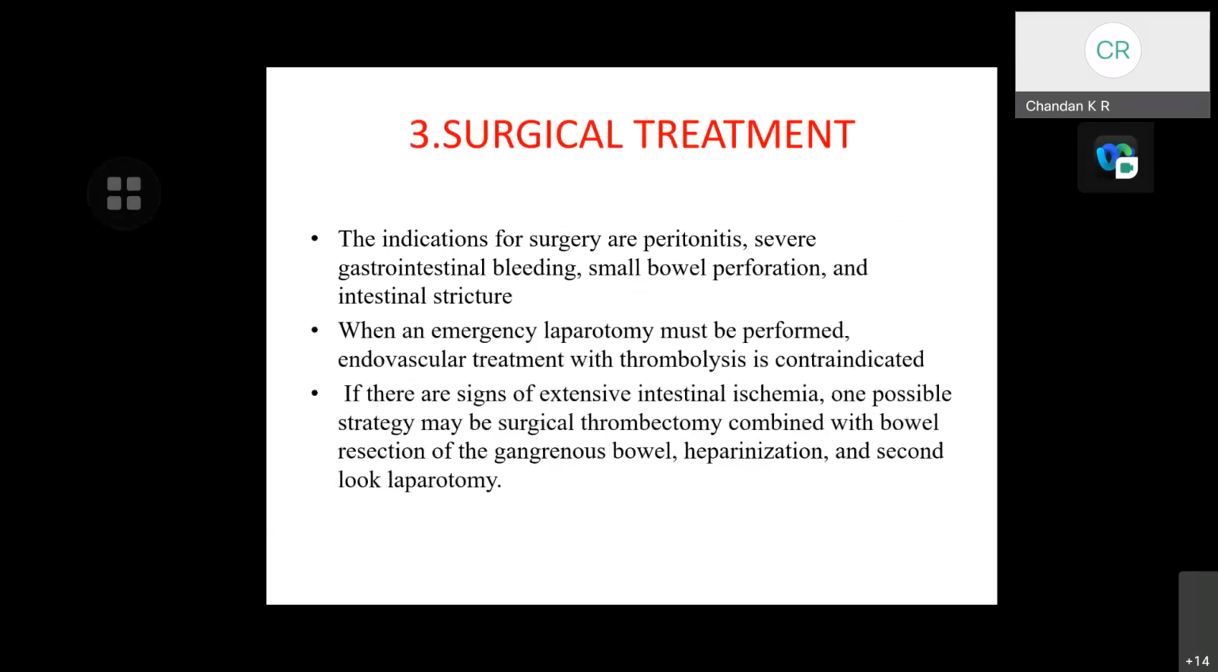Coming to the surgical treatment, the indications for surgery are peritonitis, severe gastrointestinal bleeding, small bowel perforation, and intestinal stricture. When an emergency laparotomy must be performed, endovascular treatment with thrombolysis is contraindicated. If there are signs of extensive intestinal ischemia, one possible strategy may be surgery.